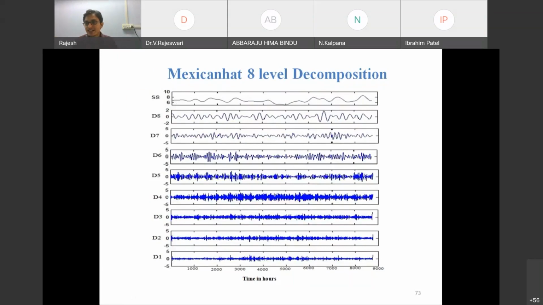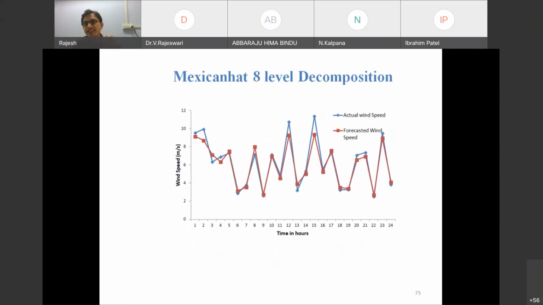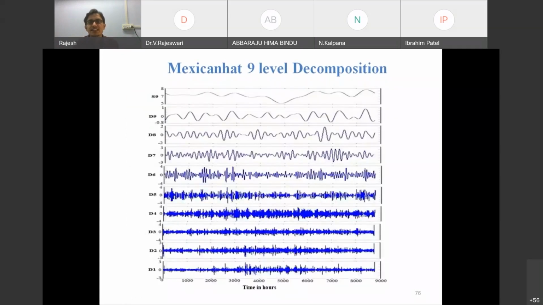So here, individual forecasting and adding, thereby we can avoid the non-linearities. We can easily avoid the non-linearities. Nothing but filtering. Already mentioned. Like that, the 9-level decomposition is D1 to D9 and S9, total 10.